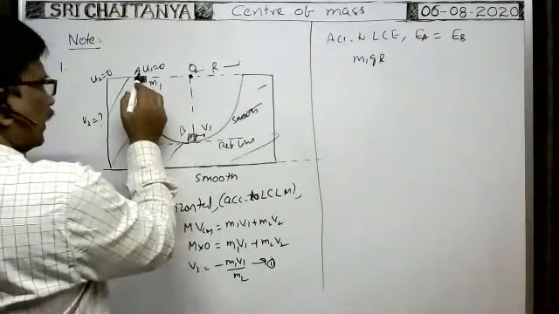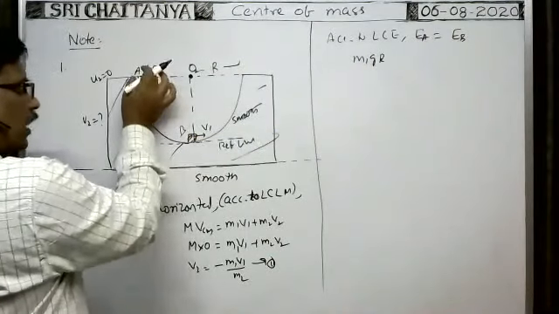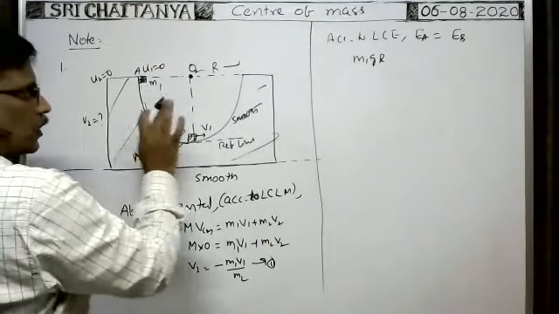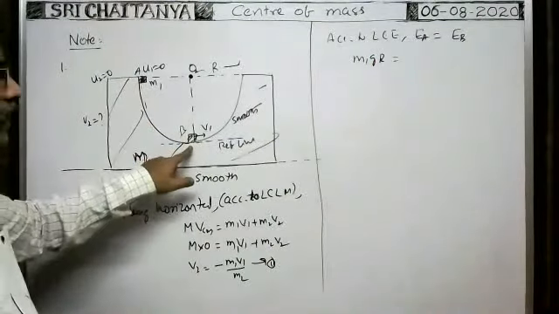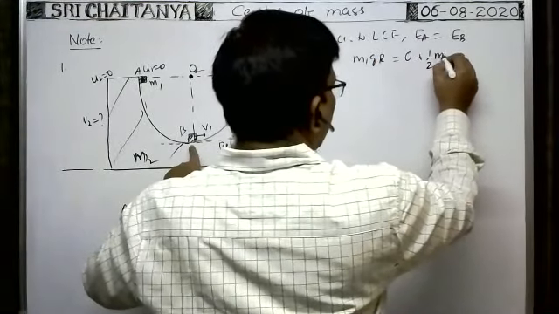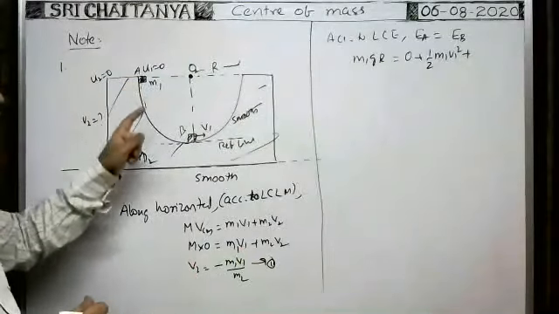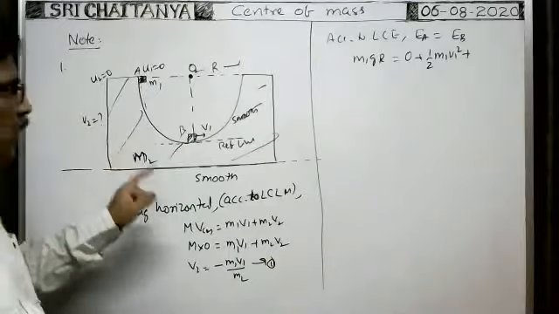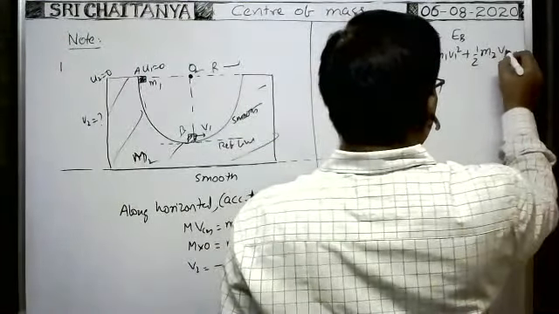Next, only this particle has potential energy with respect to the reference line. Initially, before it is released, the velocity of this block is 0 and the velocity of the wedge is also 0. That is why the kinetic energy is 0. That is equal to this: whenever the block reaches the point here, potential energy is 0 plus kinetic energy, half m1 v1 squared, plus the kinetic energy of the wedge. Whenever the block comes from this position to this position, there is a velocity for the wedge. So when the wedge acquires the velocity, its kinetic energy is half m2 into v2 squared.